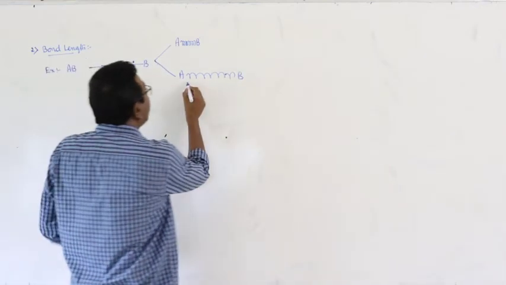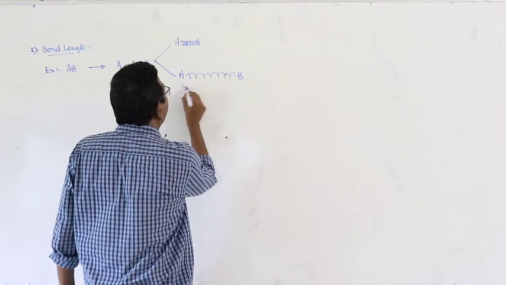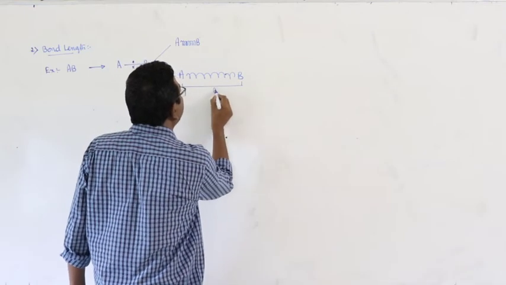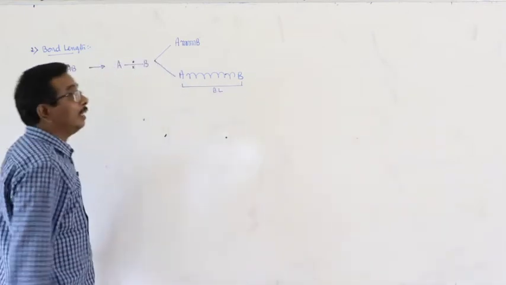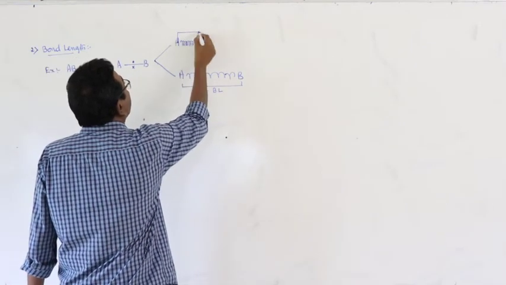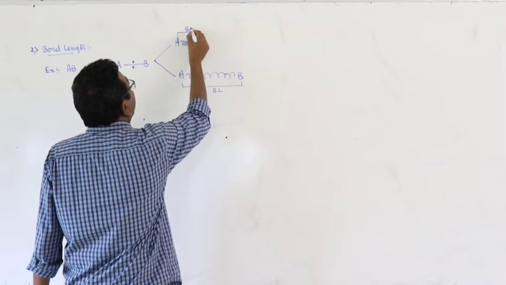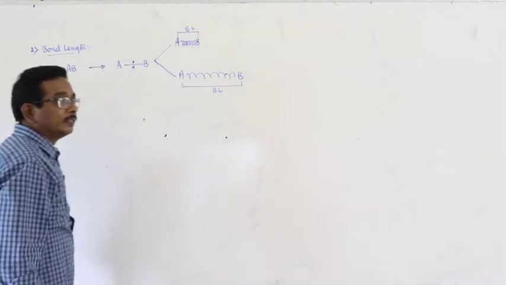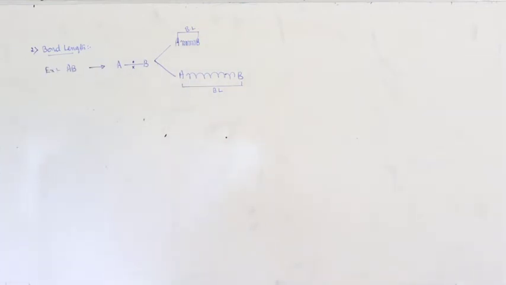When a covalent bond is in the expansional mode, here this is the bond length. When it is in the contraction mode, this is the bond length. But how can you measure the bond length in these cases?